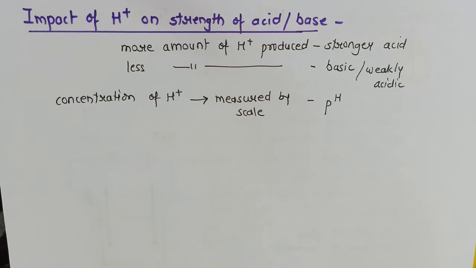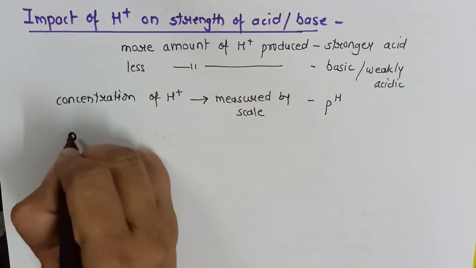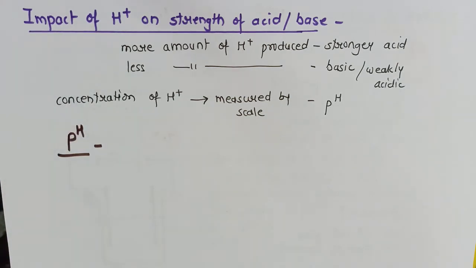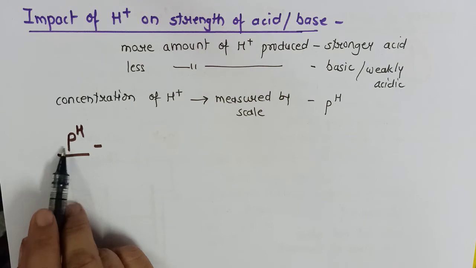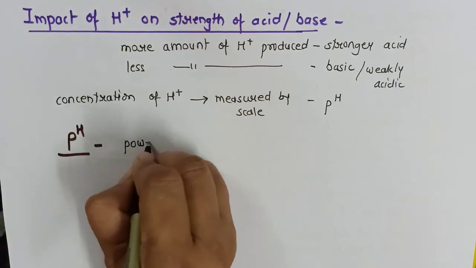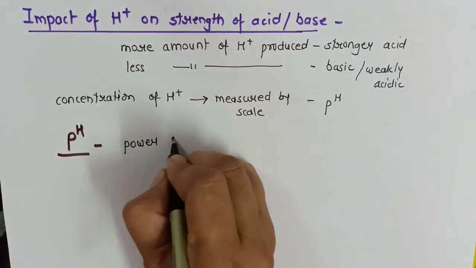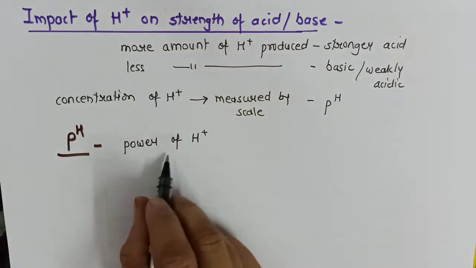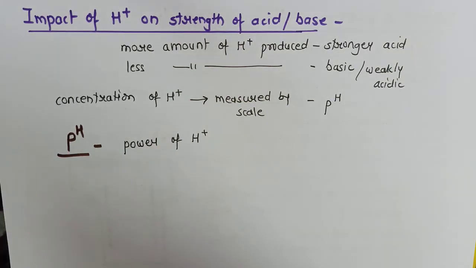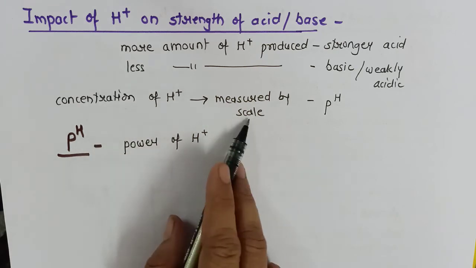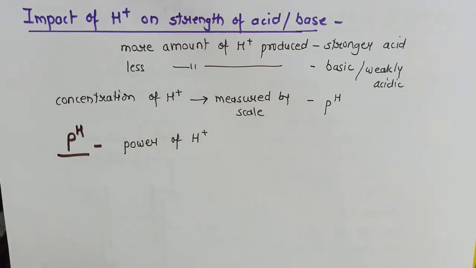So now comes a very important concept, pH. Now here the letter P stands for power. Power of H, that is power of H plus ions. Now if I talk about the definition of pH, in a general way I told you that the concentration of H plus is measured by a scale called pH. But we have to write a proper definition in our board exam. So what is the definition of pH?